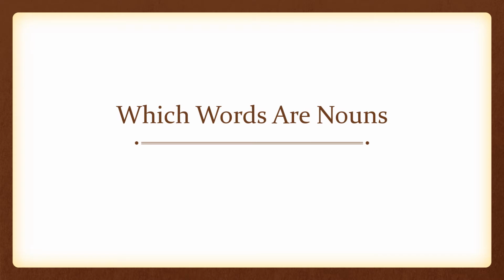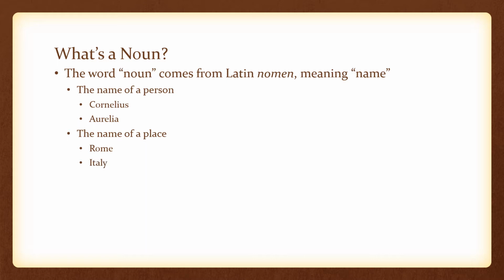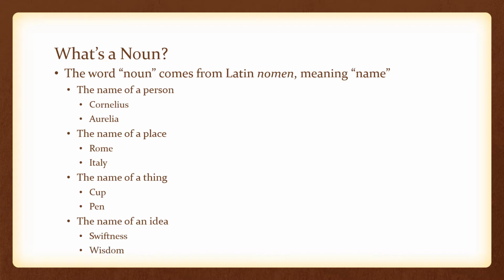First of all, which words are nouns? The word noun comes from the Latin word nomen, which means name. The name of a person, Cornelius, Aurelia. The name of a place, Rome, Italy. The name of a thing, cup, pen. Or the name of an idea, swiftness, wisdom. These are all examples of different kinds of nouns.